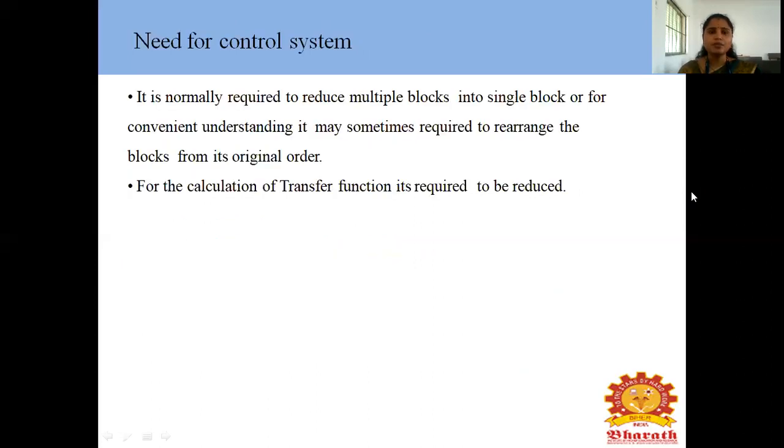Why do we go for block diagram reduction of control system? It is normally required to reduce multiple blocks into a single block, or for convenient understanding it may sometimes require rearranging the blocks from their original order. For the calculation of the transfer function, the diagram is required to be reduced.